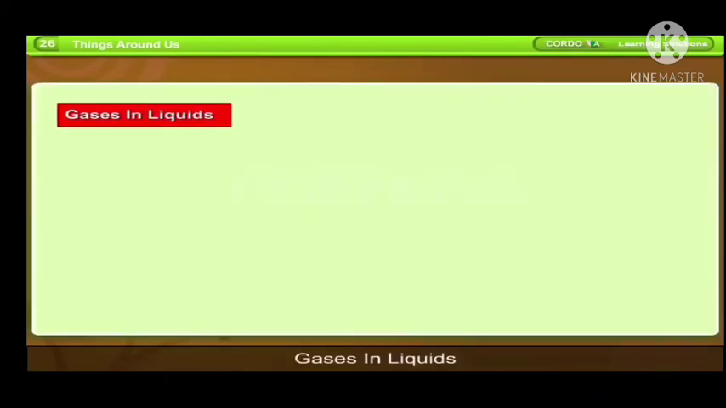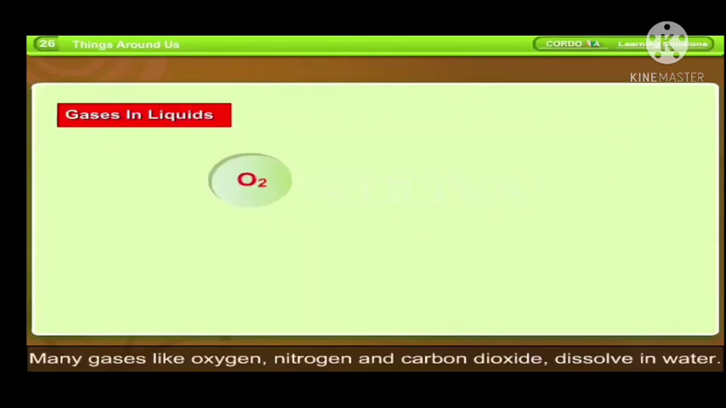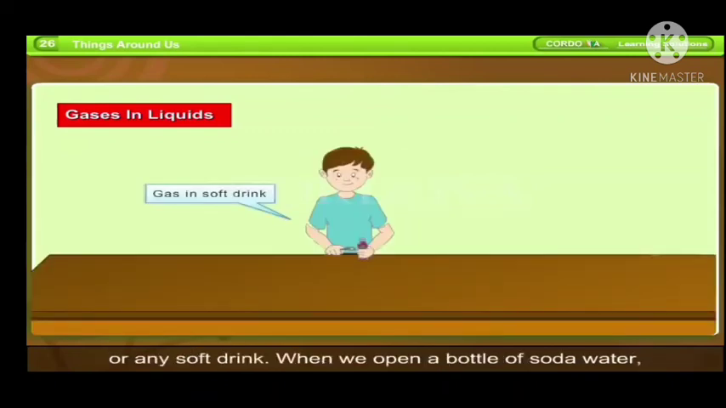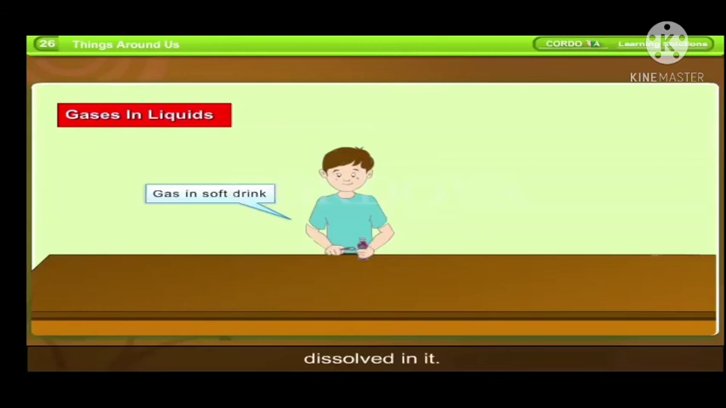Gases in liquids. Many gases like oxygen, nitrogen, and carbon dioxide dissolve in water. Carbon dioxide is dissolved under pressure in soda water or any soft drink. When we open a bottle of soda water, we can see that the dissolved carbon dioxide escapes rapidly in the form of bubbles. The water in lakes, rivers, ponds, and seas has a lot of oxygen dissolved in it. Plants and animals that live in water breathe this oxygen dissolved in water.